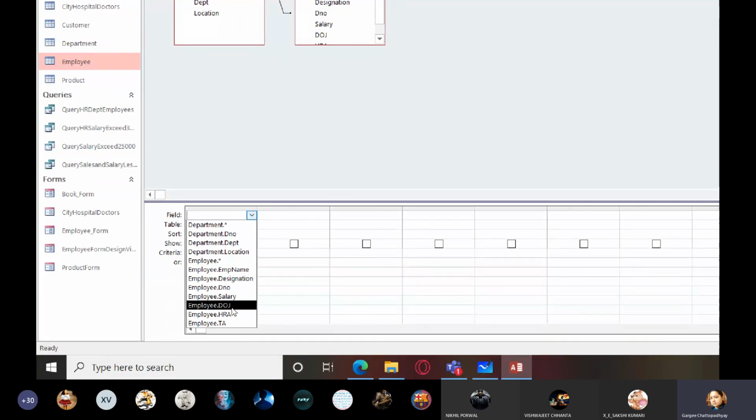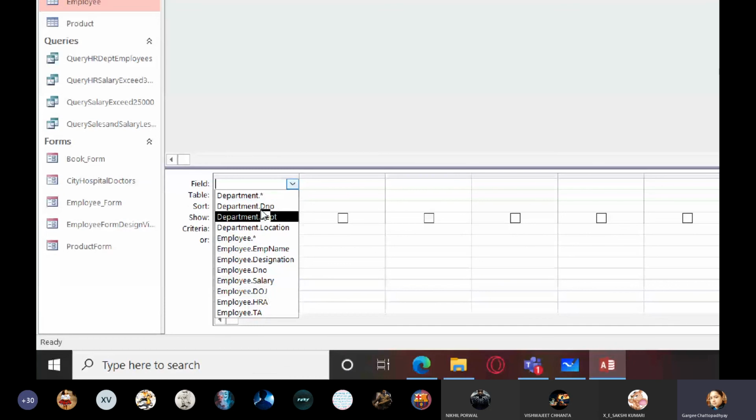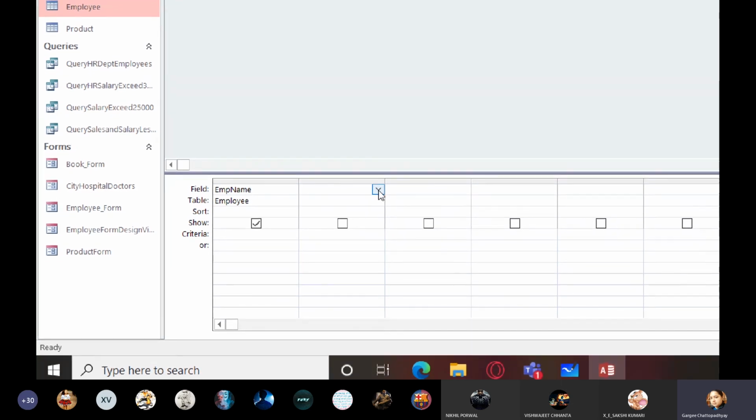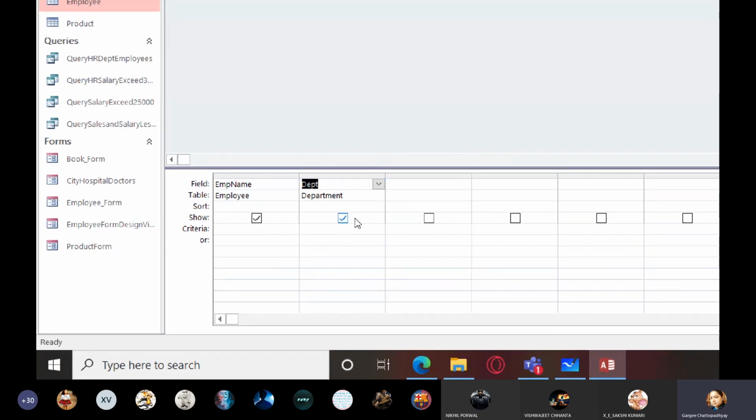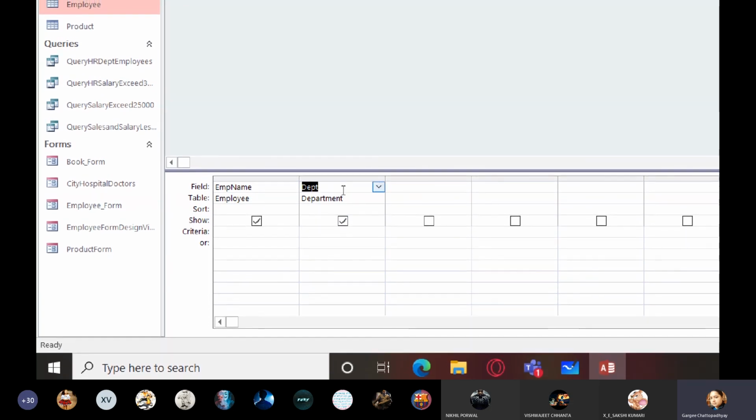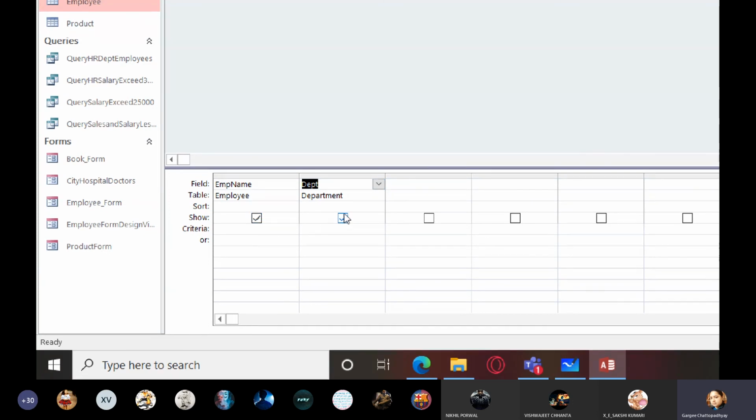We come down here, we will be displaying. And now when you click on this field column, you can see that all the fields are qualified with the name of their tables. Department dot asterisk, employee dot asterisk means all field values of department, all field values of employee. Department dot DNO, department dot DEPT, location, that also belongs to department. So these three belong to the department table. All these fields belong to the employee table. So what do you need? Employee name along with their department. So you'll click on this and department.dept. So you can see employee emp name, department.dept, right? And you have to display both of them.